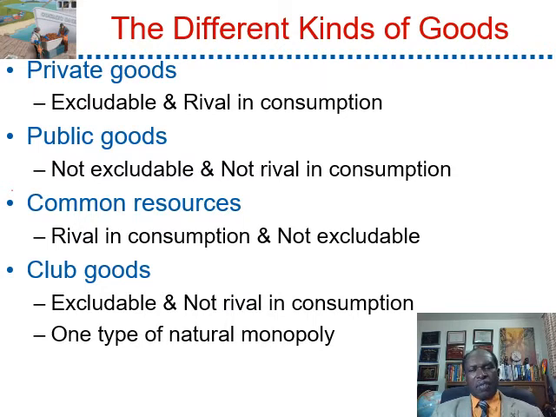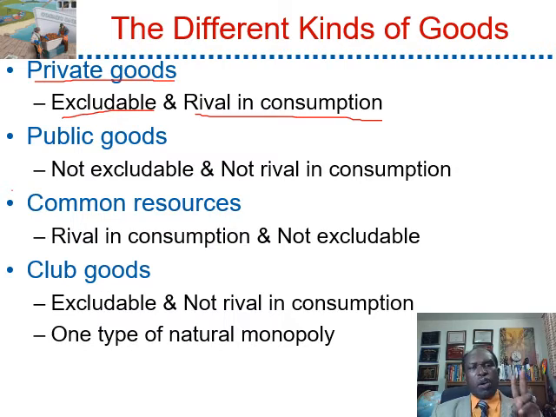Goods can be classified into four categories. The first category is private goods, which are excludable and rival in consumption. Examples of private goods are ice cream or a cell phone. No one can eat your ice cream if you don't share it with them. No one can use your cell phone to make a phone call if you don't give them permission.